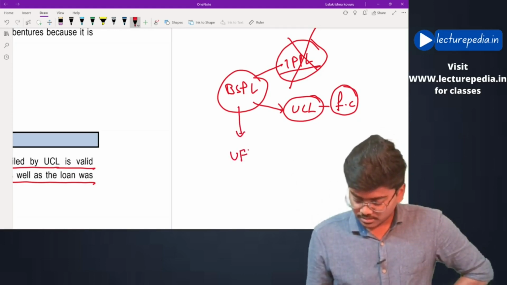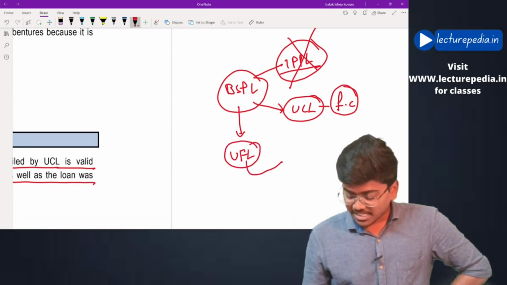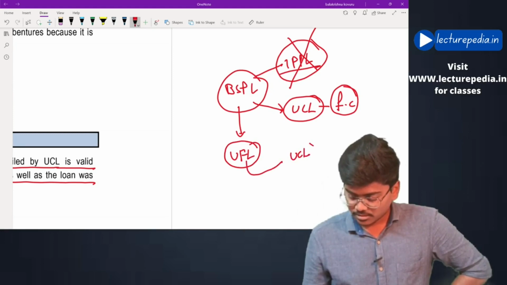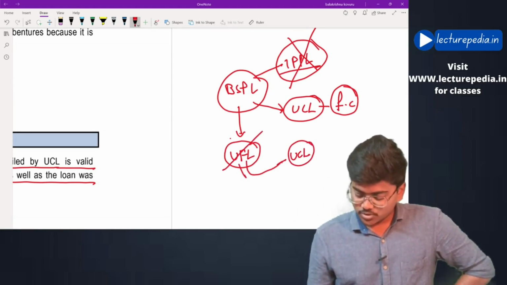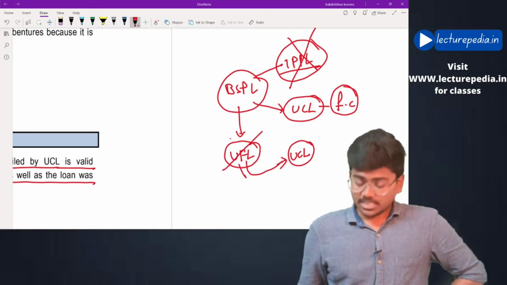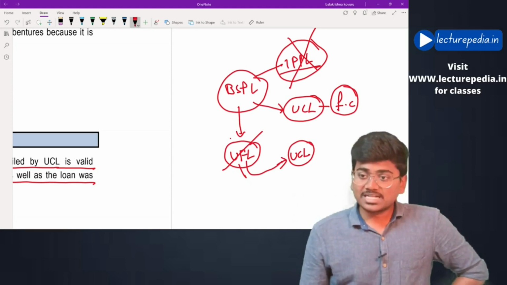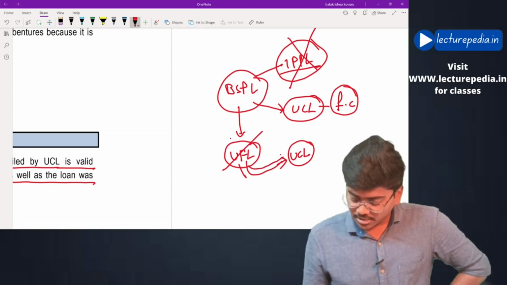UFL and this UFL merged with UCL. Now there is no UFL. UFL is merged with UCL. After the merger with UCL, the loan amount that has been taken by BSPL will be transferred to UCL.